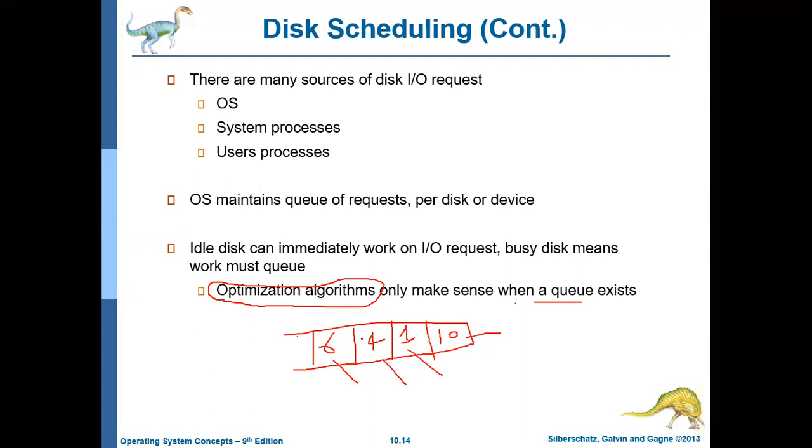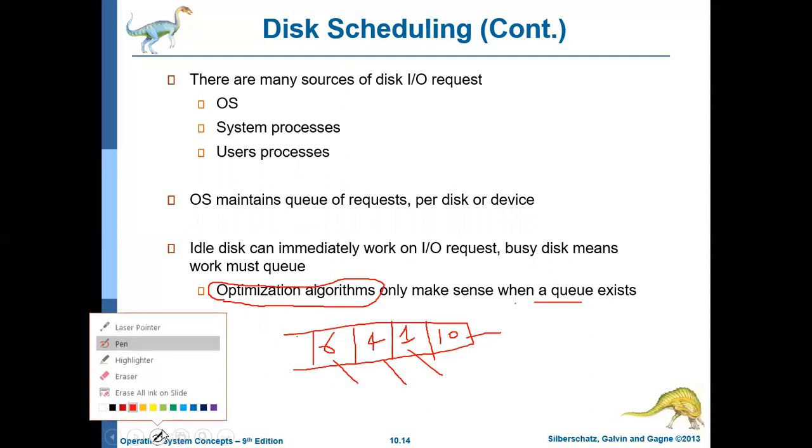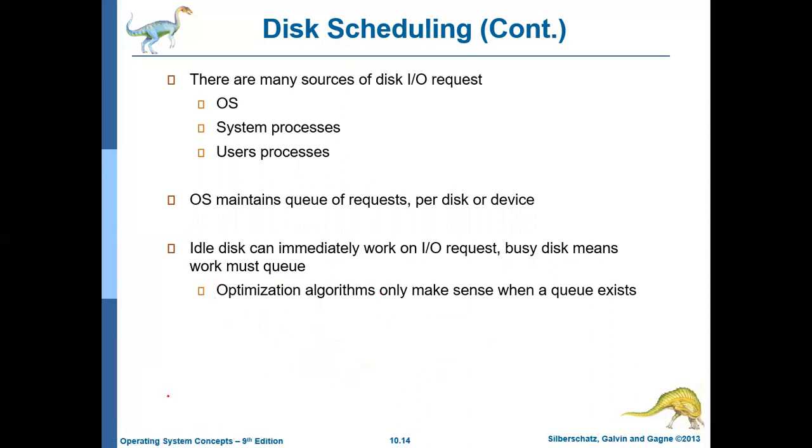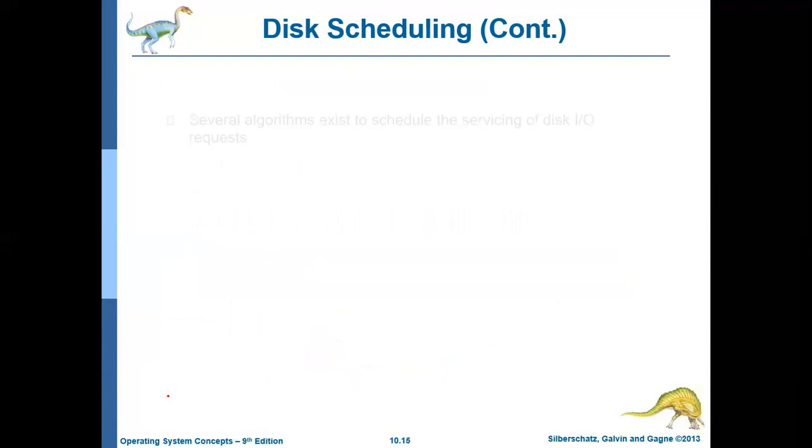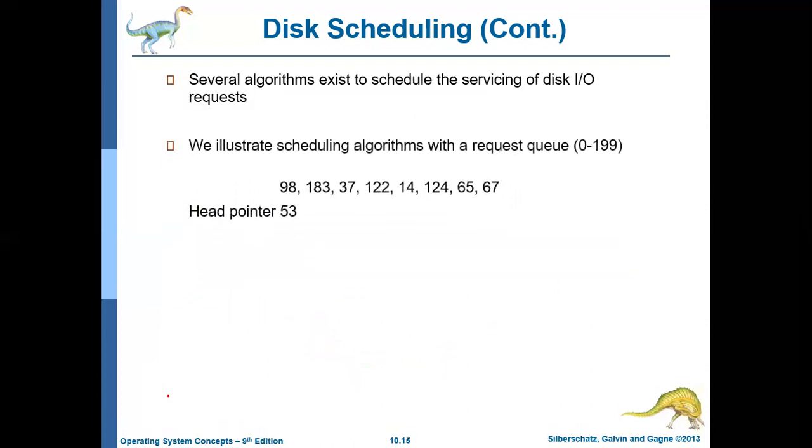The disk scheduling algorithm will decide in which order the service will be satisfied. That is what we are going to discuss in this topic. We will be discussing several disk scheduling algorithms, which decide in what order the requests to access the hard disk will be satisfied.